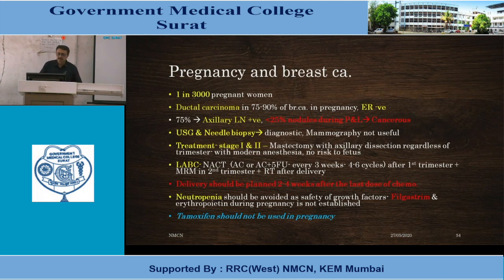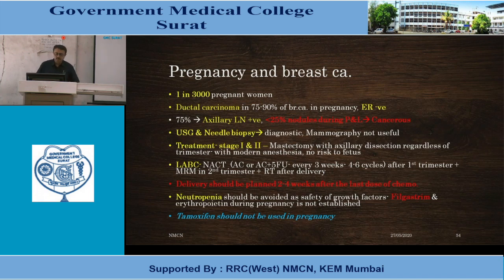USG-guided needle biopsies are diagnostic. Mammography is not useful. Treatment option: if stage 1 and 2 disease, mastectomy with axillary dissection can be done in any trimester, but in the first trimester there is a risk due to anesthesia. Locally advanced breast carcinoma, again, neoadjuvant chemotherapy, containing anthracycline every 3 weeks for 4 to 6 cycles after the first trimester, MRM in the second trimester and radiotherapy after delivery.